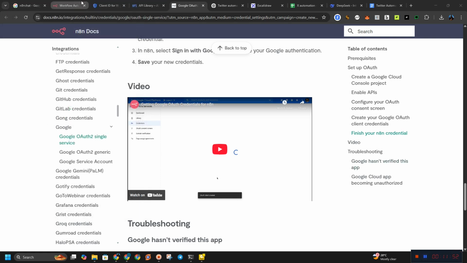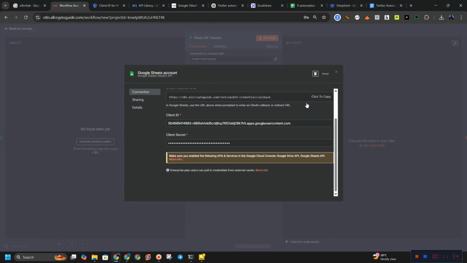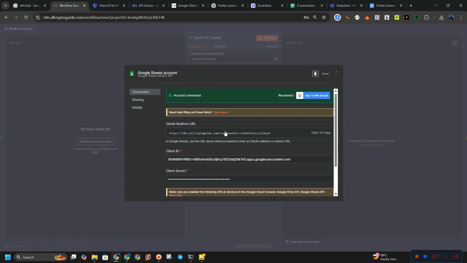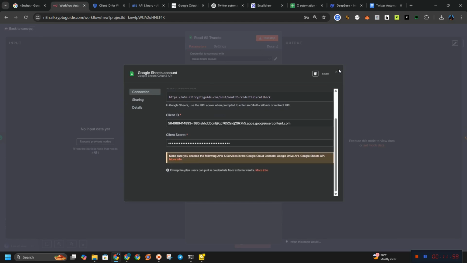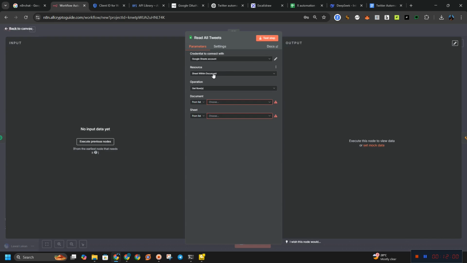All you need to do is make sure you connect all your accounts like this. After you're done, just sign in, and after you sign in, it will be done. So go to here, and we are going to click on get rows because that is what we want to do. We want to search for our Twitter automation, called the X automation, and we want to select the sheets. So we have this, and leave it there for now.